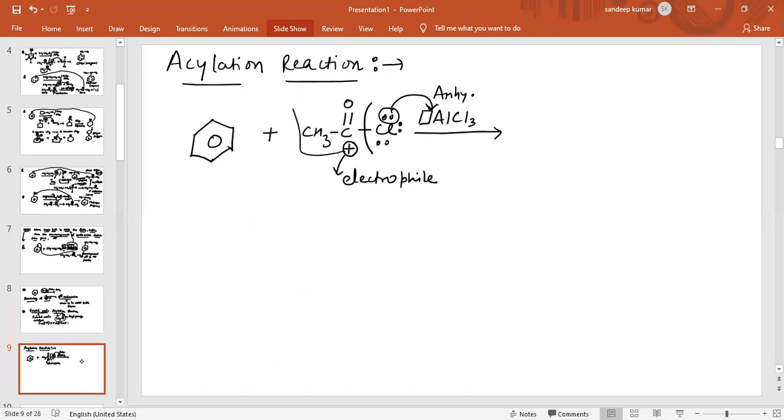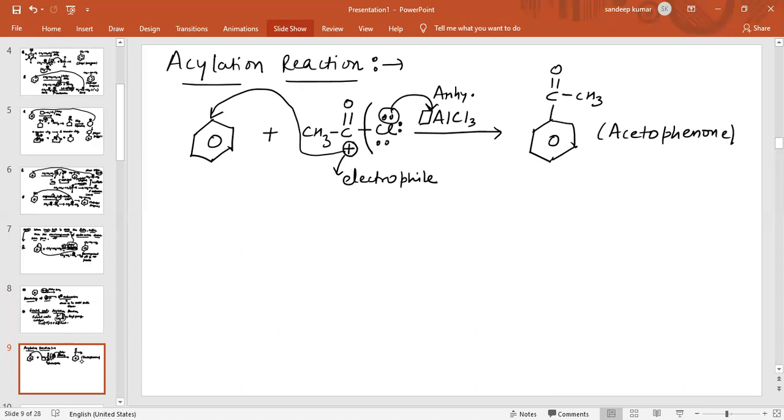Now this electrophile will attack one of the carbon atoms of benzene. So the product obtained in this case is basically benzene having C double bond O CH3. So what is the name of this compound? The name of this compound is basically acetophenone.